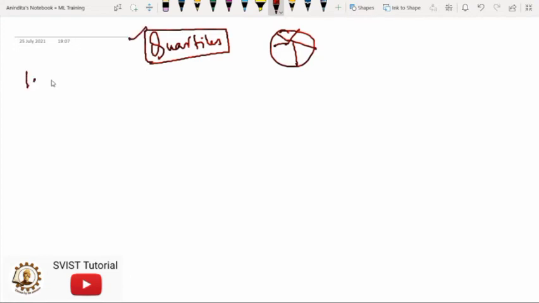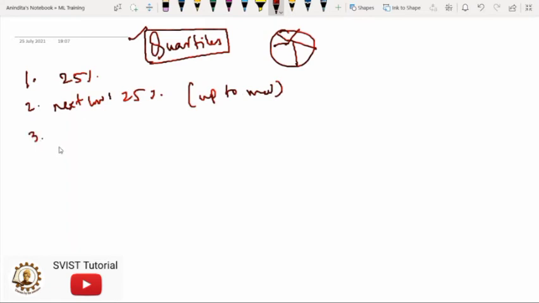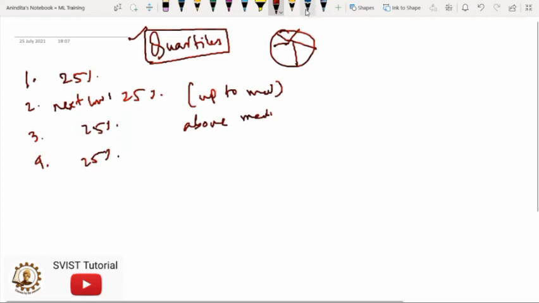The first measurement they will use is the lowest 25% of numbers. Then they will use the next lowest 25% of the numbers, which is up to the median. And then the third measurement that they will use is the second highest 25% of numbers, which is above the median. And then the fourth measurement is the highest 25% of numbers. So this is a simple concept, but I will show it to you with a simple example so that you could understand it.